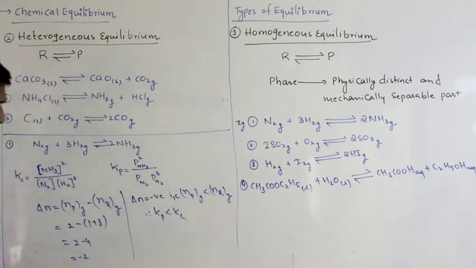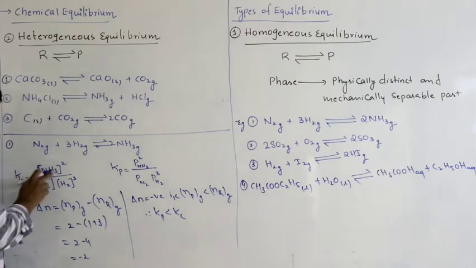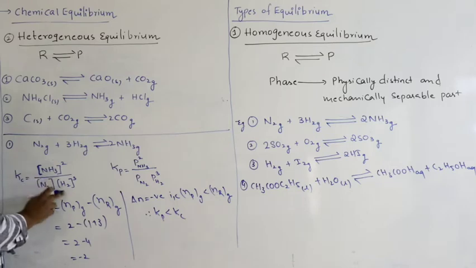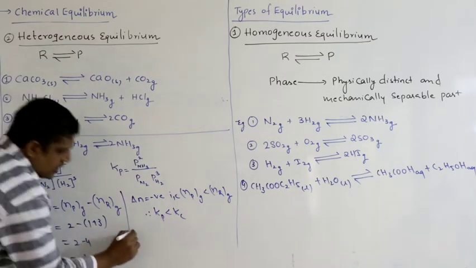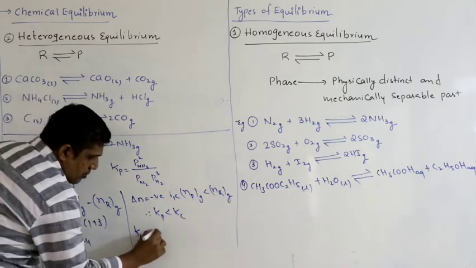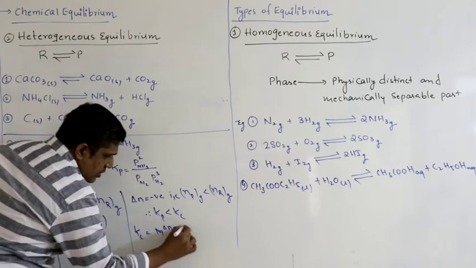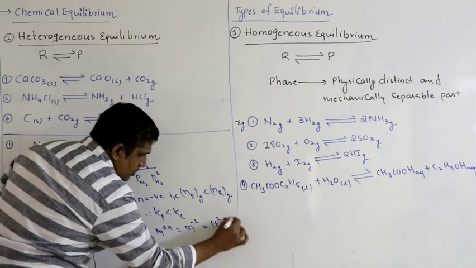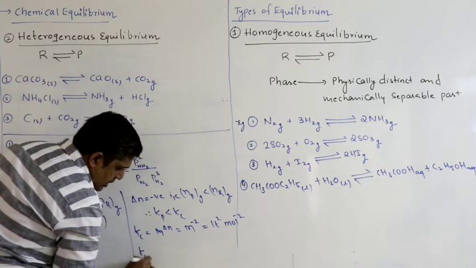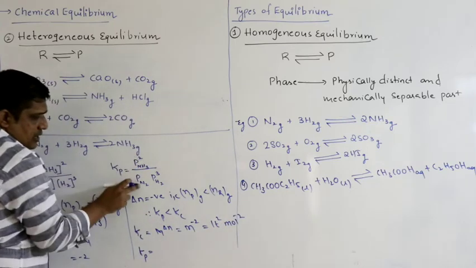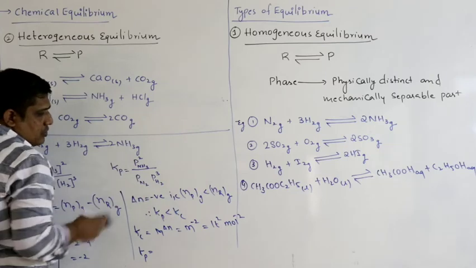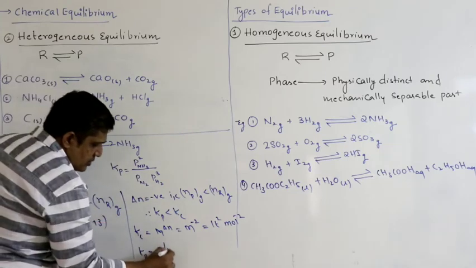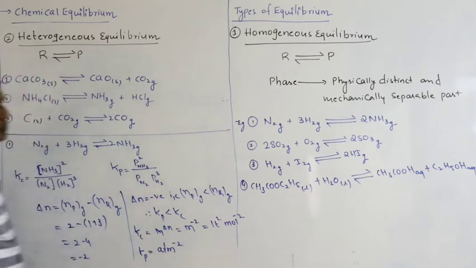So you can even write the units. So for Kc this is concentration molar squared by molar power 1 into molar power cube, or simply you can write molar power delta N, molar power minus 2, liter squared mole power minus 2. For Kp: atmosphere squared by atmosphere, atmosphere cube. If you simplify, you will get atmosphere power minus 2. So that is one example.